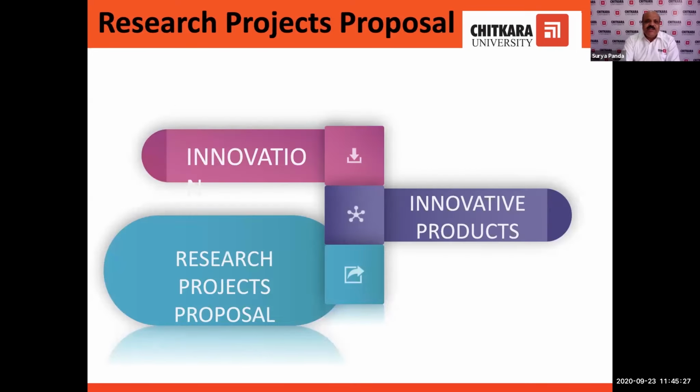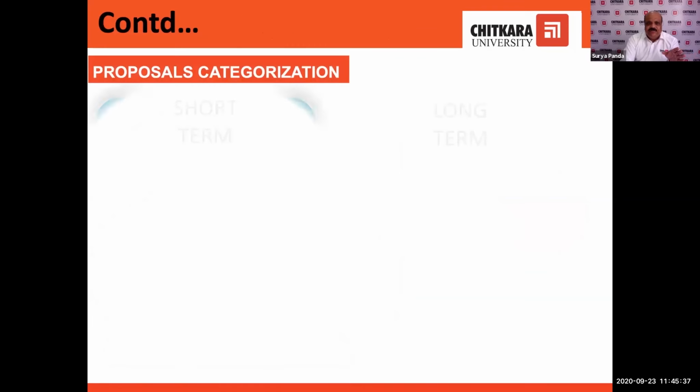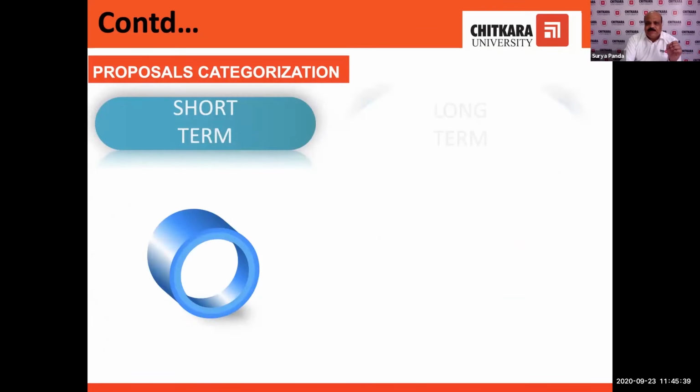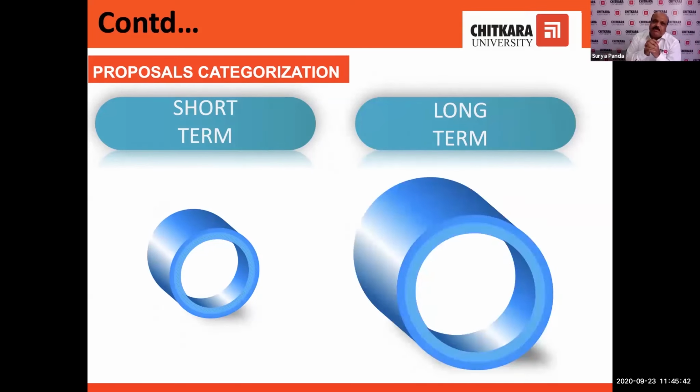So these are different innovations. Apart from that, we have done so many innovations. I have not displayed each and everything over here. But now, how do we convert our innovation into a project? See, whenever we talk about a project proposal, it is broadly classified into two types: short term and long term. Short term proposals are just like when you are applying for a particular conference, a particular workshop or a particular event. That is a short term proposal.